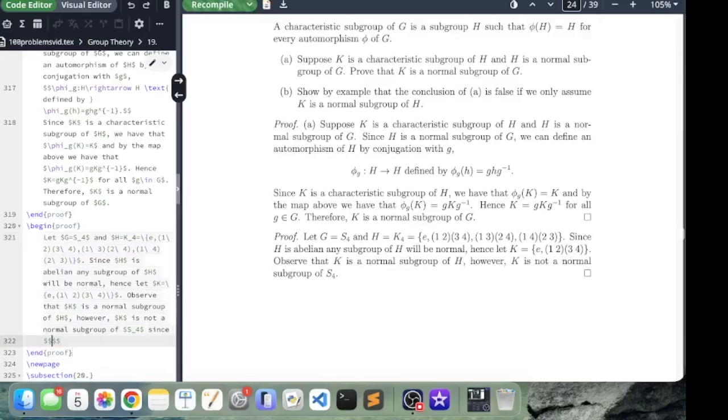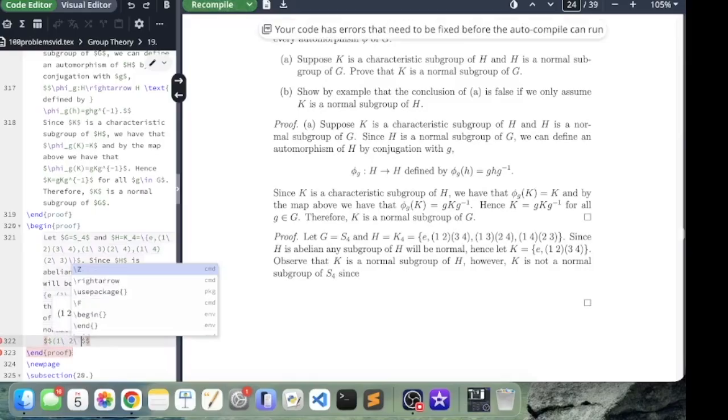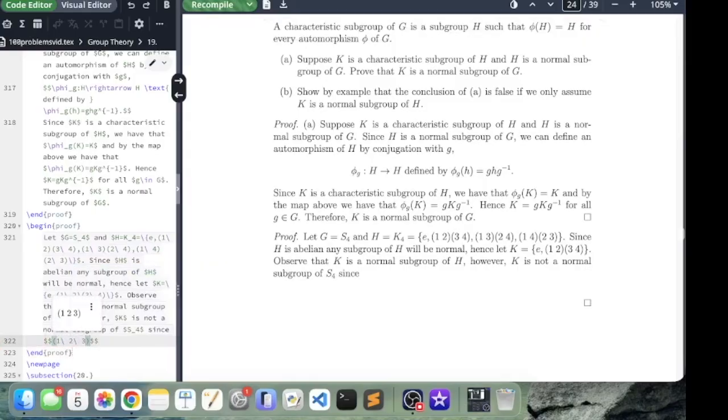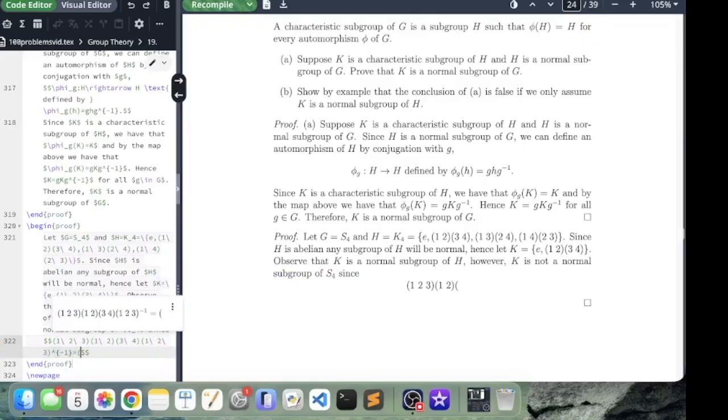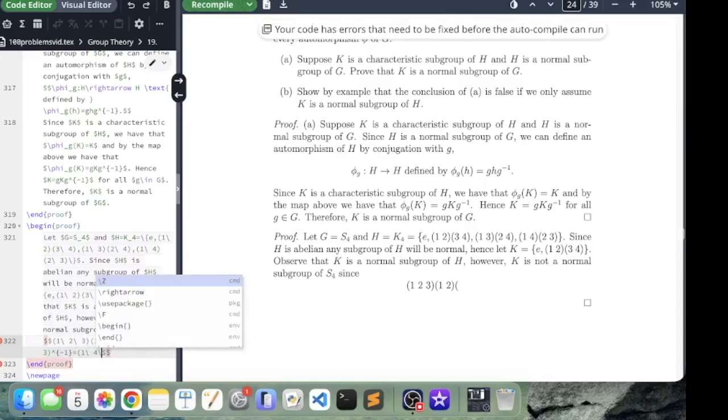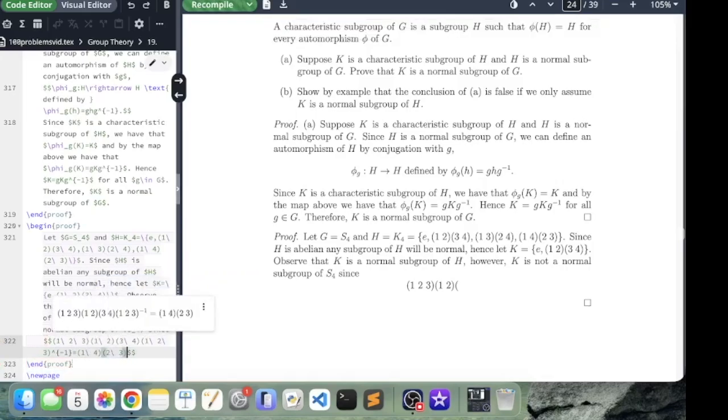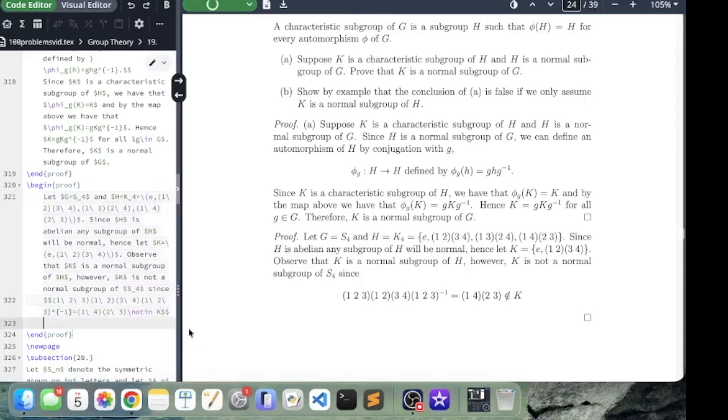We'll show why. If we take the cycle (1 2 3) and we conjugate (1 2)(3 4) by it, because we're testing normality, and multiply this out, we would get (1 4)(2 3), which is not in K. Hence it's not normal.